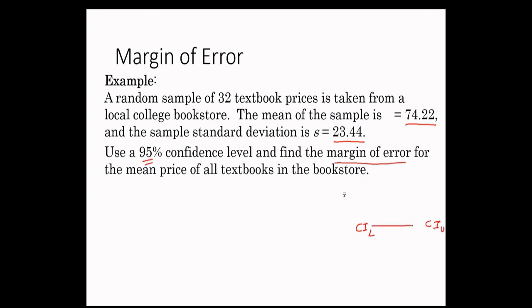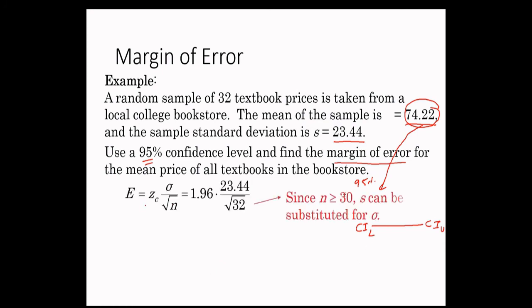So you want to compute this range such that you are 95% confident that the mean is in this range.